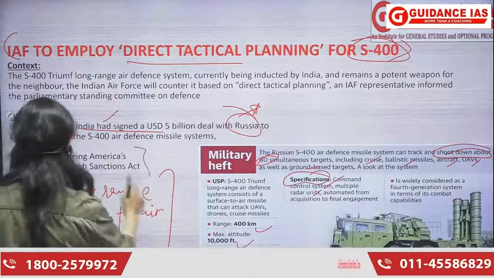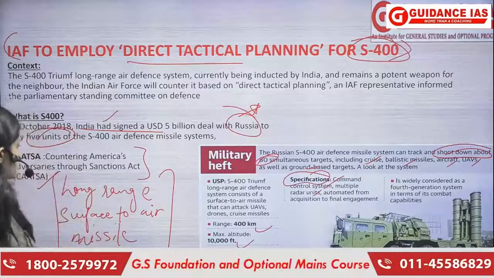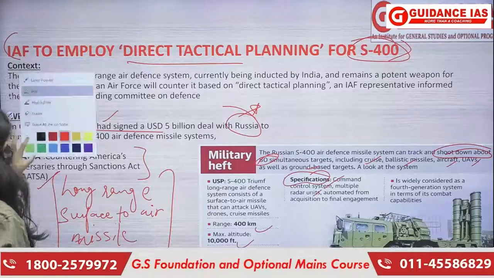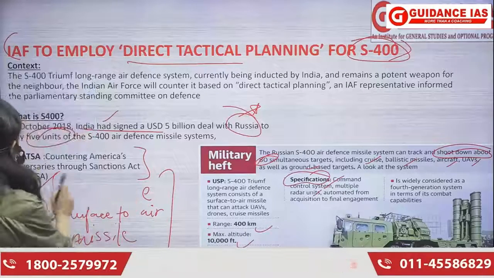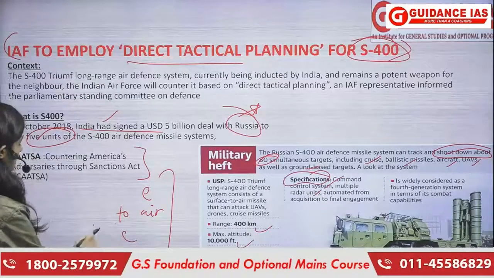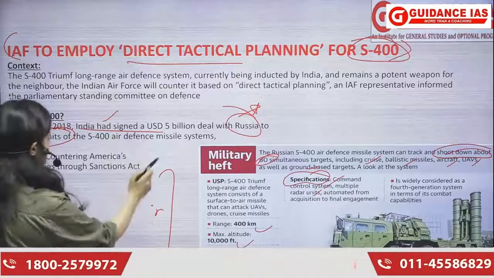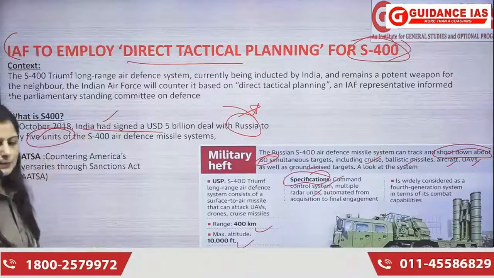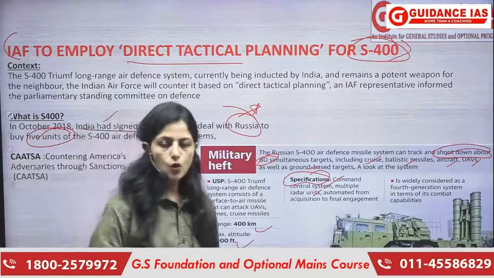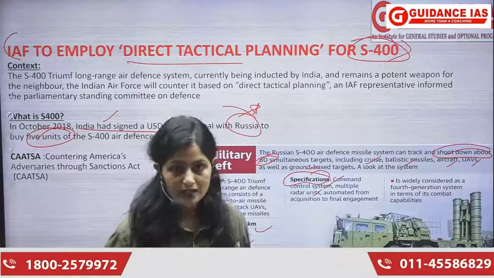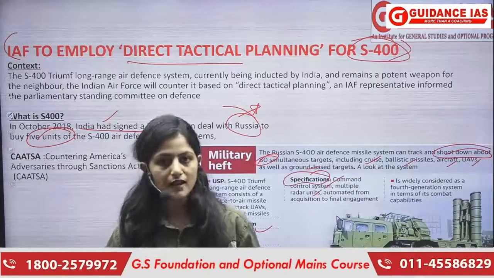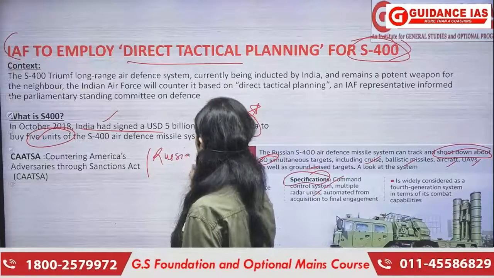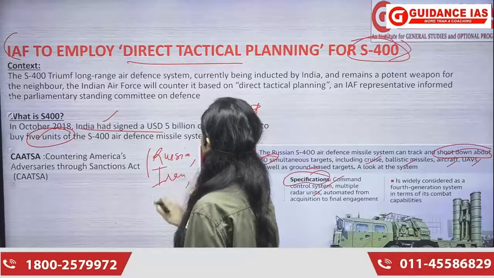So but what is this one point here, CAATSA? यहाँ पर CAATSA का क्या role है? Countering America's Adversaries Through Sanctions Act. Now, what is this we need to understand here? आप बोल सकते हो, these are some sanctions which America puts on any country who keeps any kind of relation or especially buys something, keeps some kind of trade with certain countries. Those countries are Russia, Iran, North Korea.